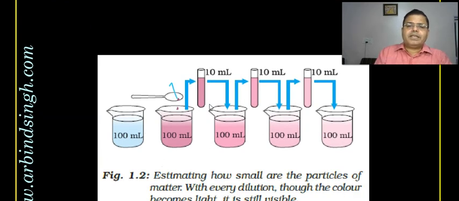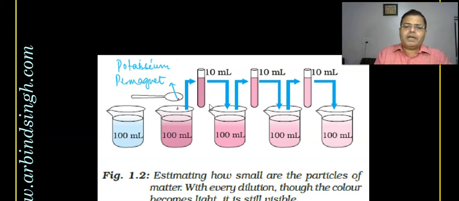This crystal is nothing else but potassium permanganate, and it is being put into 100 ml of water. If they put it in, the color of the whole 100 ml of water changes. Two to three crystals are enough to change the color and fill the gaps between the particles of the 100 ml of water.